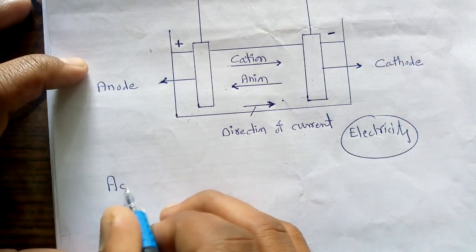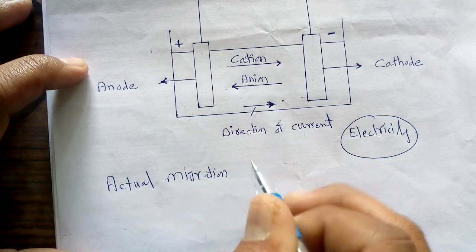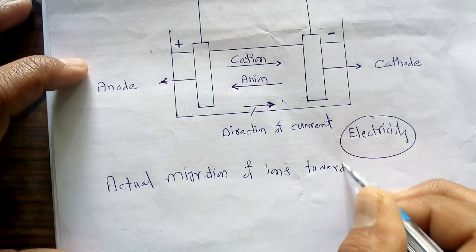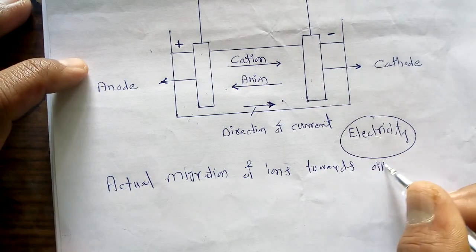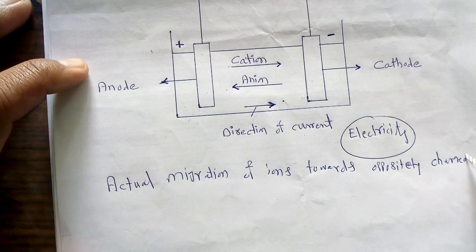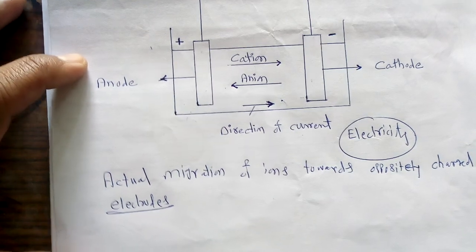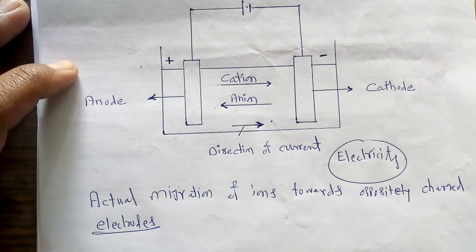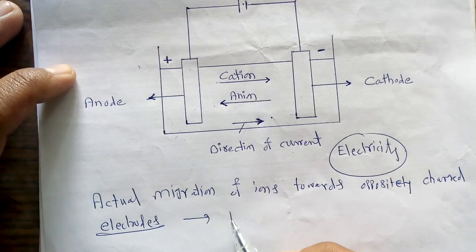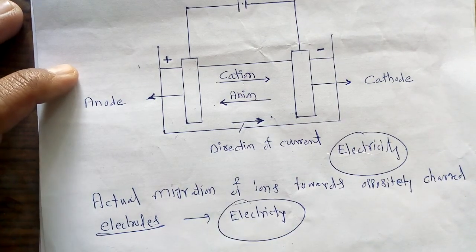It is due to actual migration of ions towards oppositely charged electrodes. Whenever such migration of ions takes place, electricity is conducted by the particular solution.